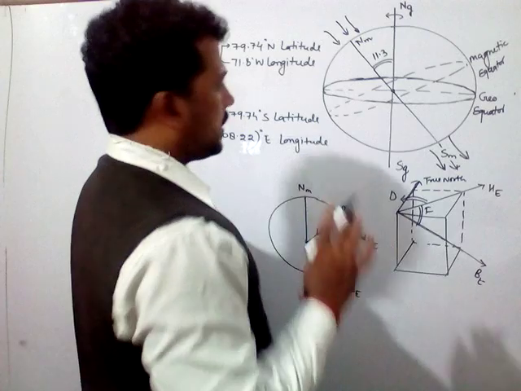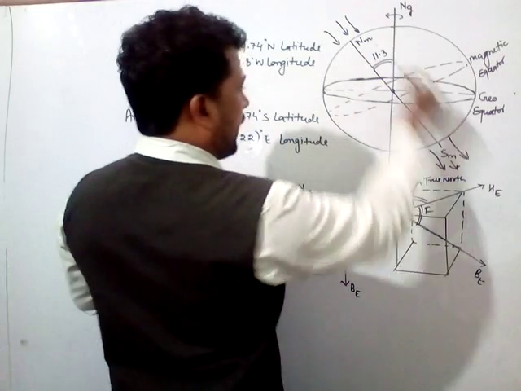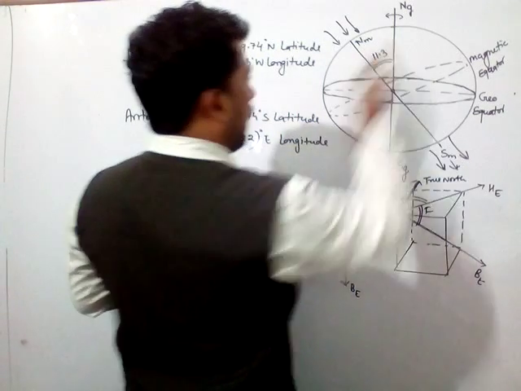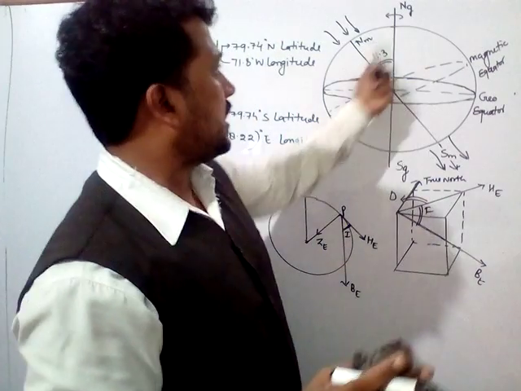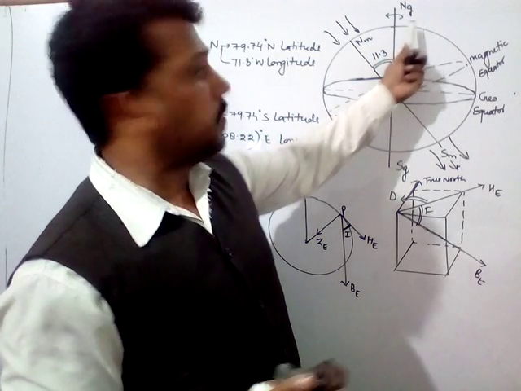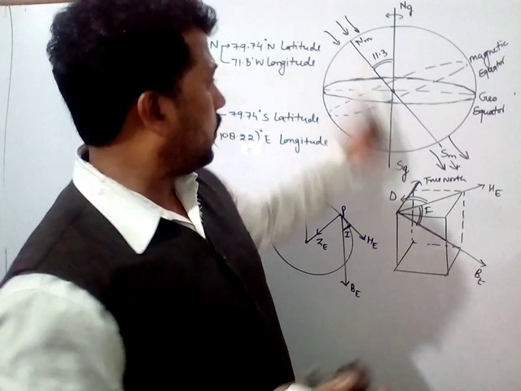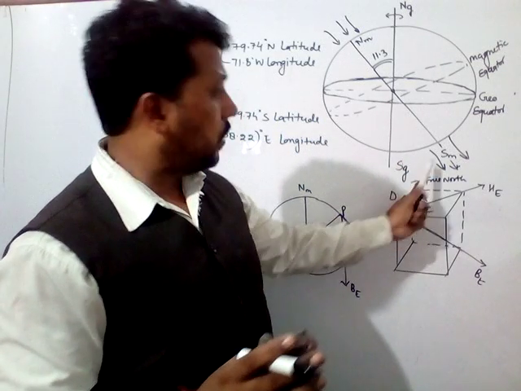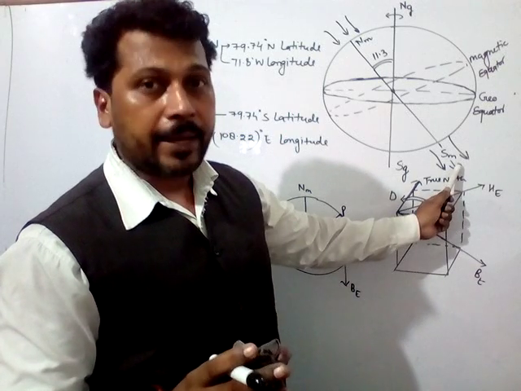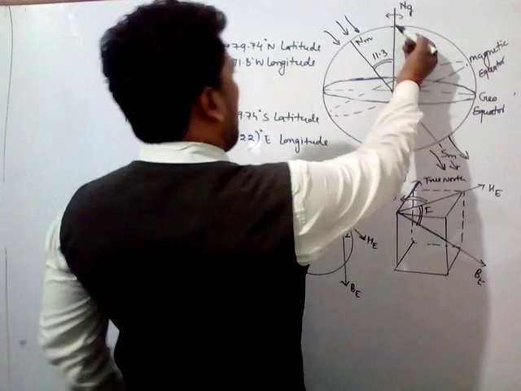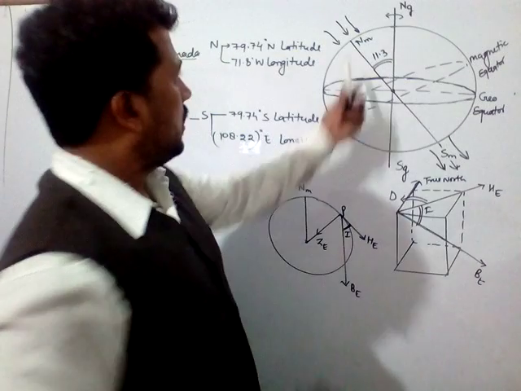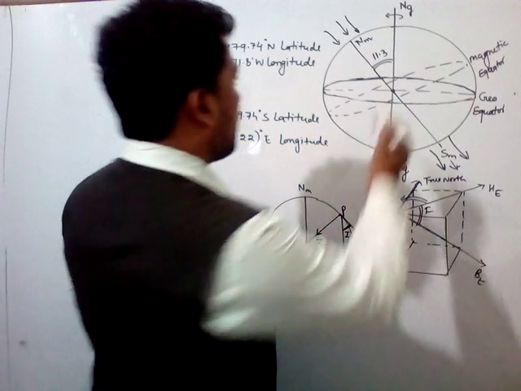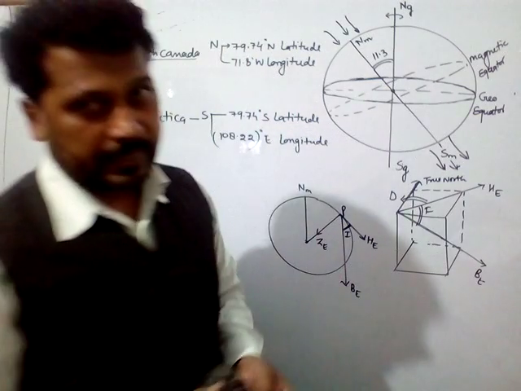Simply we can say this is the north magnetic pole and this is the south magnetic pole. The north magnetic pole is the pole nearer to the north geographical pole, and the south magnetic pole is the pole nearer to the south geographical pole. The axis of the magnetic line and the geographical line is not the same, but they differ by approximately 11.3 degrees.